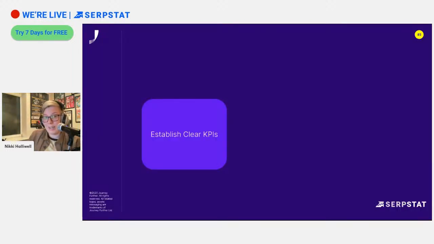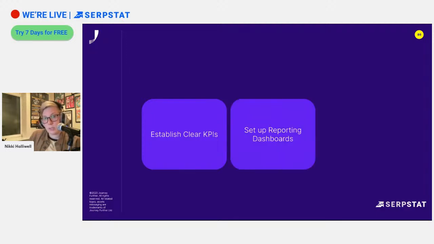And that's establishing clear KPIs. We can do that at the start of the audit. So what are things that we need to be achieving by the end of this? Make sure that you're agreed on them with everybody involved, and that's what you're working towards.